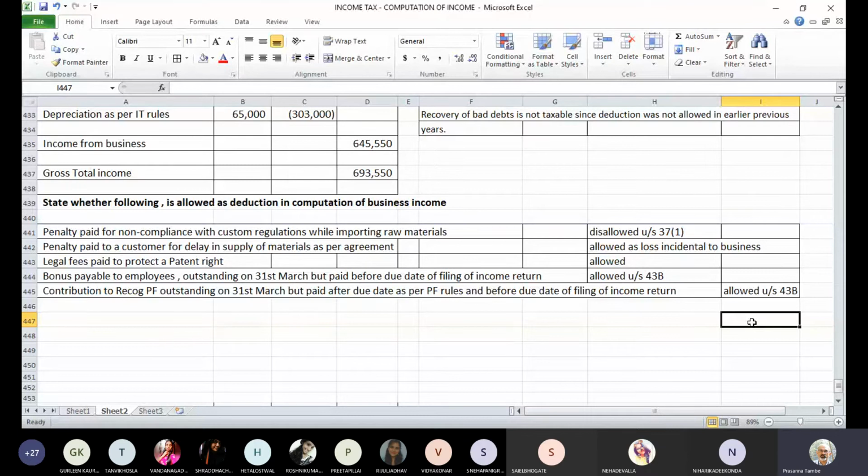Any difficulty in these 5 items? No, sir. Okay. I'll write down a couple more which are there in my mind at this point in time, and then only we'll wind up the lecture after discussing those 2-3 items. Okay.